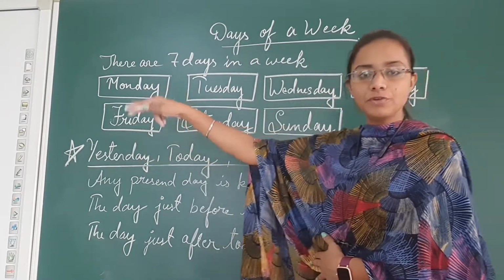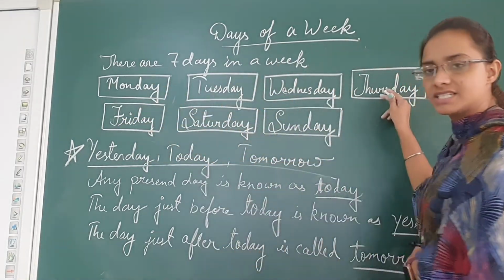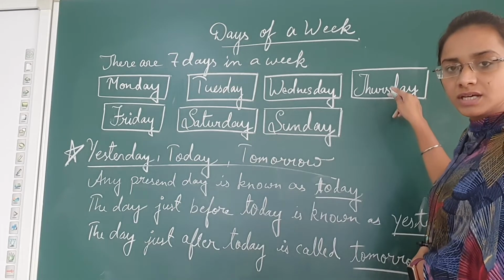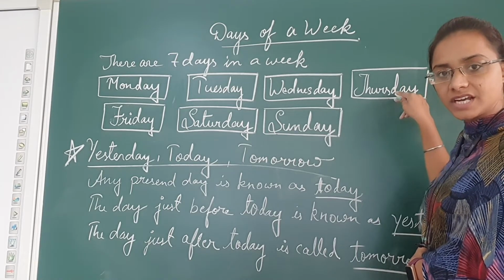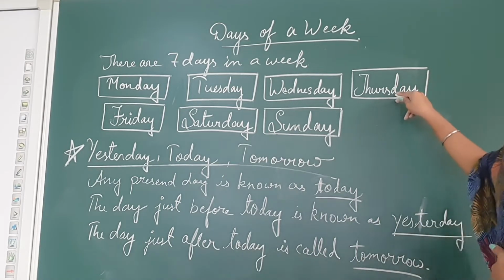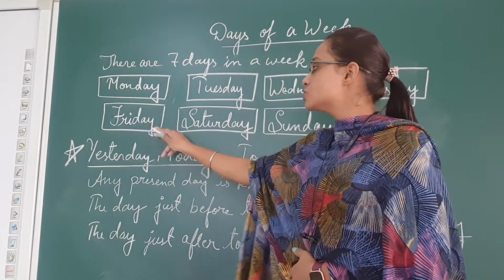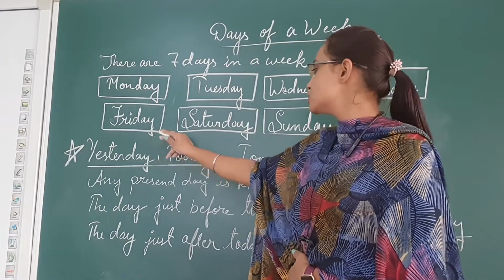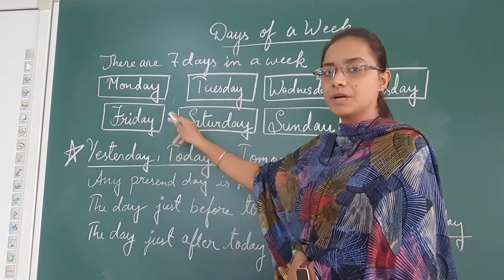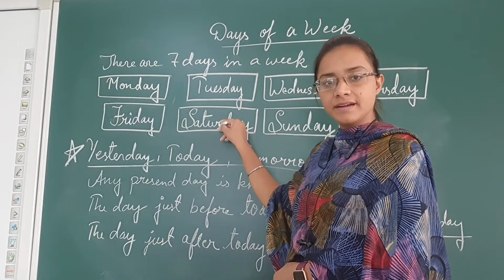The day before is yesterday, and it was Thursday. And tomorrow, the day after, that is your Saturday.